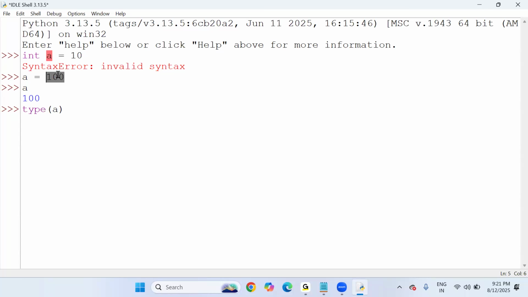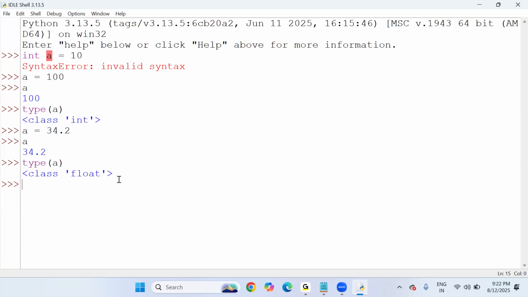I said that based upon the value, Python will decide the data type for the variable, right? Press enter, you can see what type it is, integer type. Python decides integer type for this variable a because the value is an integer. Suppose here a equals 34.2, then a, and type of a. What type does it decide? Float. Python internally decides, sir. We don't interfere to give data types like integer or float. I'm not writing float a equals 34.2 from my side. No, it will not allow. So this is a user-friendly language.